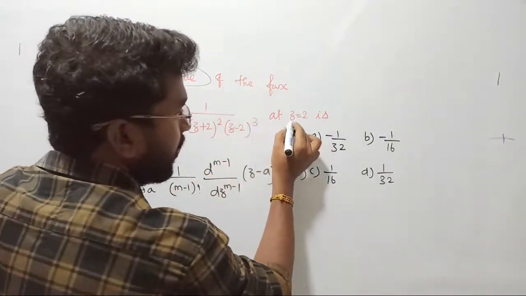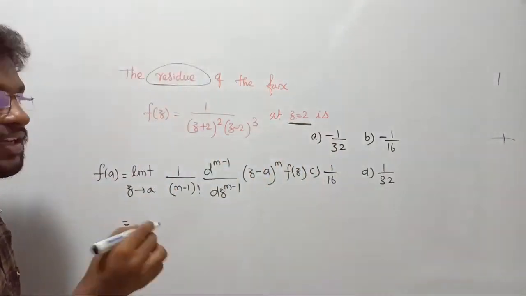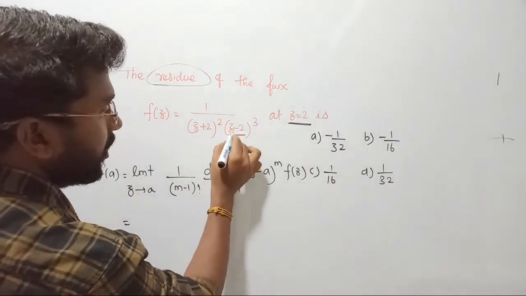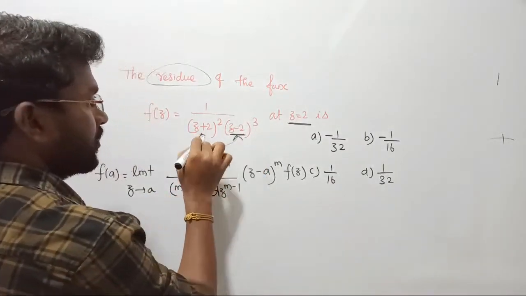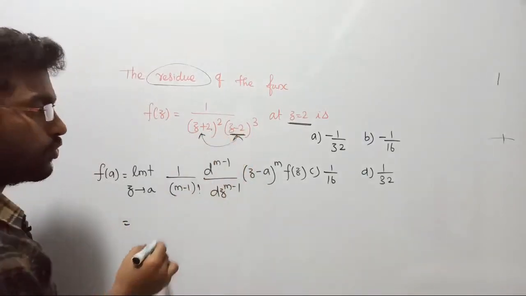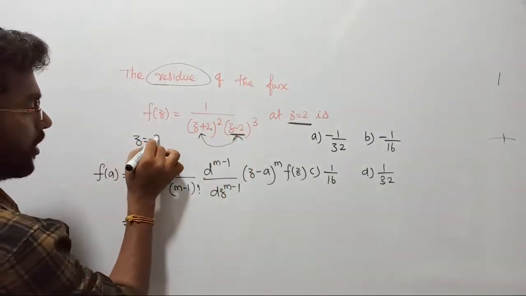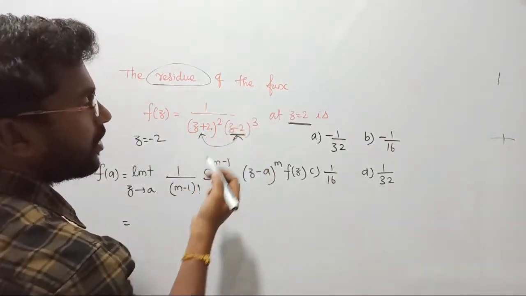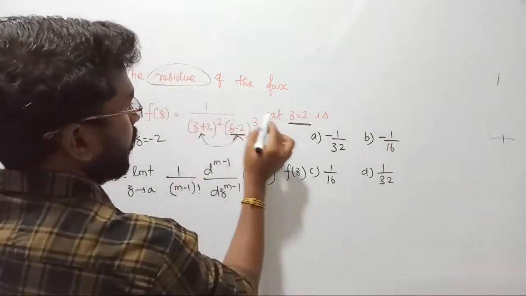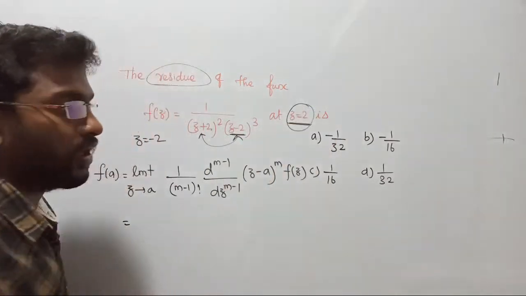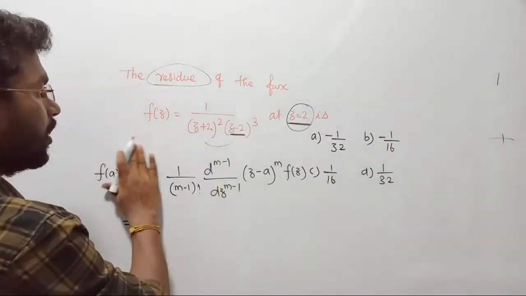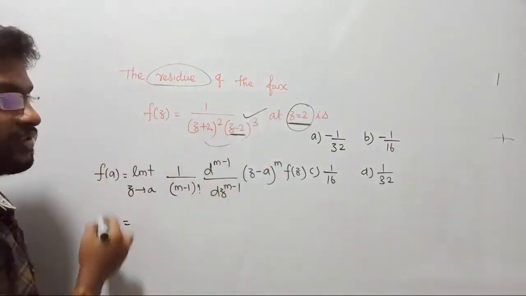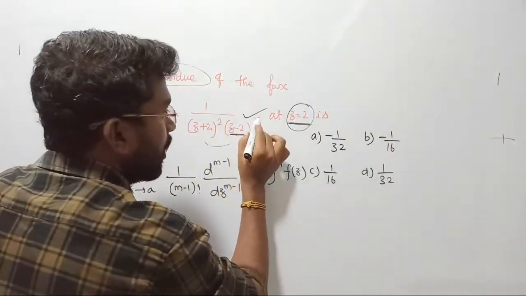Now what have they asked in the question? They are asking for the residue only at z equal to 2. z equal to 2 means z minus 2. Clear? See, here we have 2 poles, right? One is z plus 2, another one is z minus 2. z plus 2 means z equal to minus 2, z minus 2 means z equal to plus 2. Now you are requested to find the residue only at z equal to 2. z equal to 2 means z minus 2. So you are requested to find the residue of this factor, not this one. It's over. What about the order of this factor?